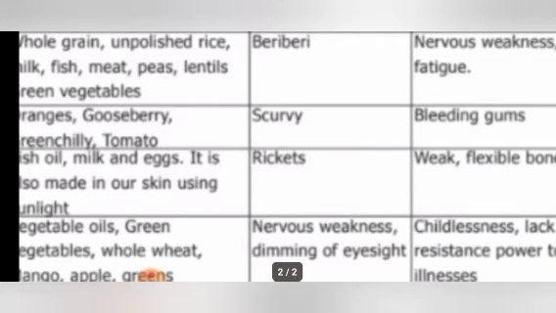The symptoms of scurvy are bleeding gums. You know what are gums? The flesh part which is attached to our teeth, no? That is called gums. If your gums are bleeding, then it is a symptom that you have this scurvy disease.